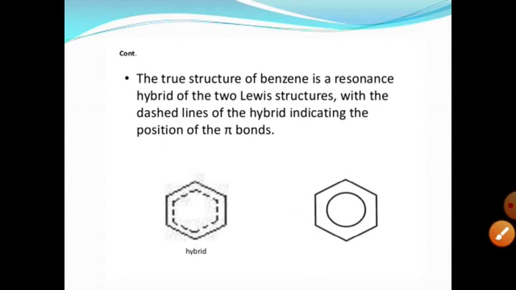The true structure of benzene is the resonance hybrid of these two Lewis structures. The dashed line in the hybrid indicates the position of the pi bond, and the circle shows that these pi bonds are not localized between two nuclei. They are delocalized.